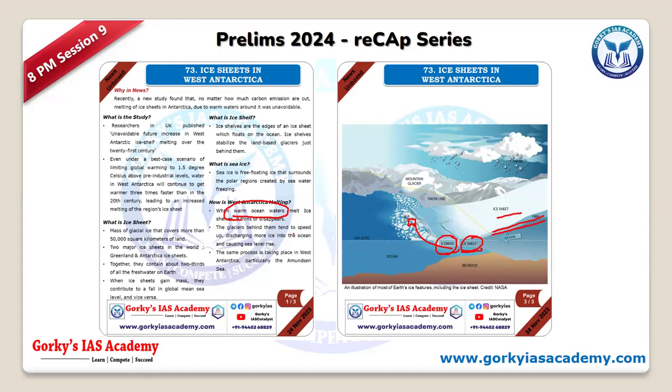So that rising warm water causes the problem. Okay, so this is what they actually indicated, but they will ask you these four differences. Definitely people will be confused between iceberg and ice shelf, or ice sheet and sea ice.